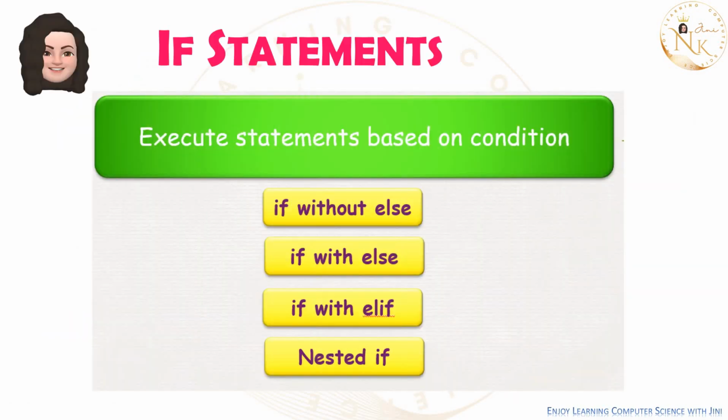Now if statements, we have different types of if statements. If statements execute based on a condition. Simple if statement, if without else, if with else. If you want to specify more than one condition, you can give elif statement. You can have nested if also. If inside another if is known as nested if. So these are all the different types of if statements.